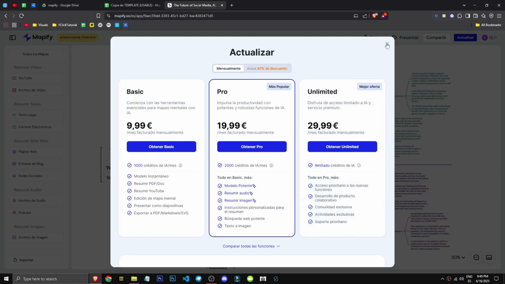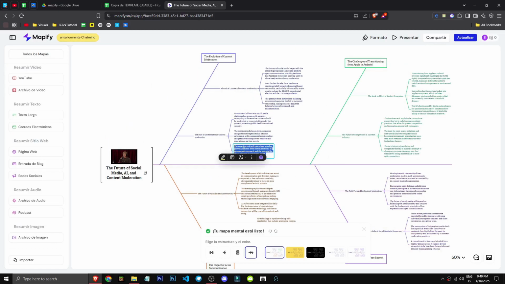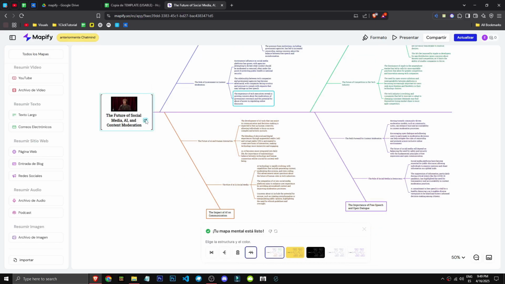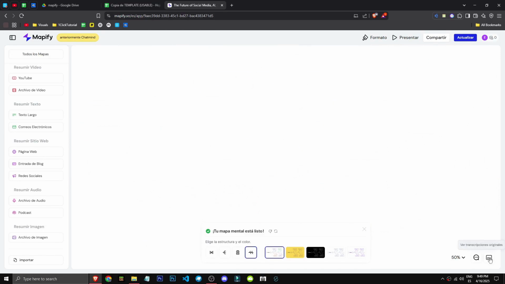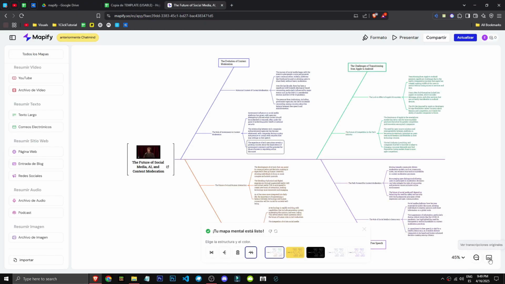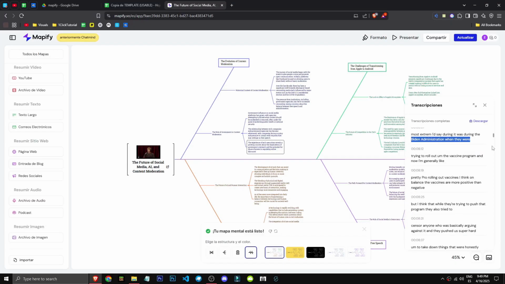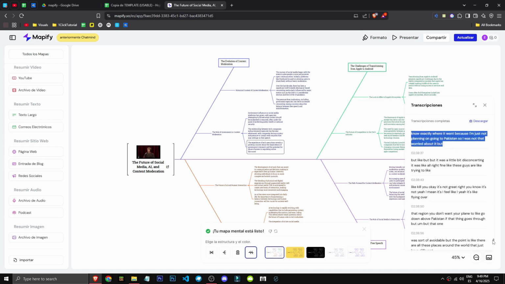Well, what seems a bit meh to me is when you have the text here. I guess it lets you write and edit. I mean, it lets you edit it, but it doesn't let you rewrite certain parts and such, right? Which would be cool, wouldn't it? The only thing it lets me change is, and now I've just lost the map. I'm loving this. Adjust map. You can view the transcripts. Well, YouTube gives you this, right? So it's not really anything special. But look, from 3 hours, it only gave me 4 topics. I don't know. Seems like too little, huh?